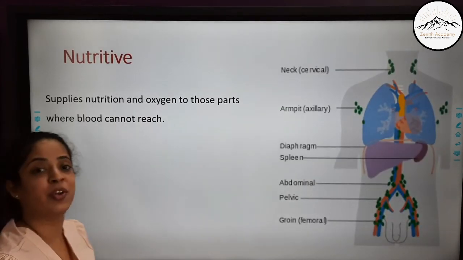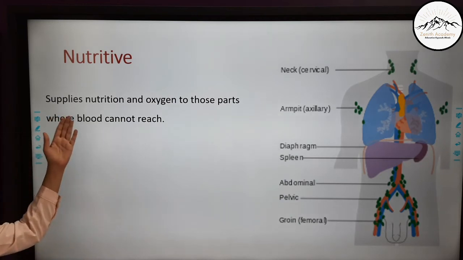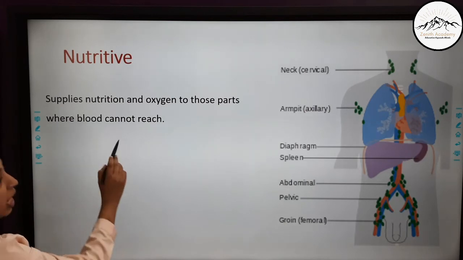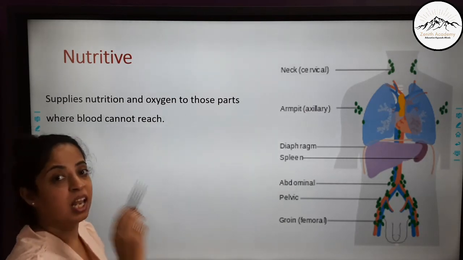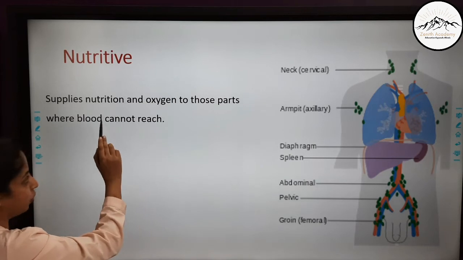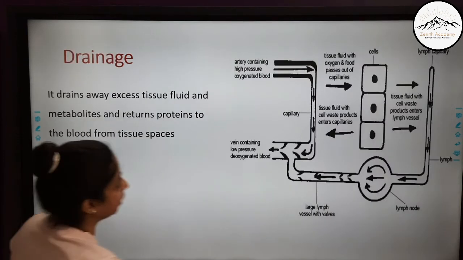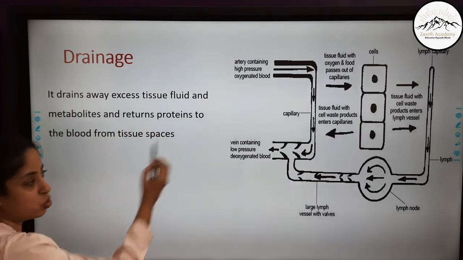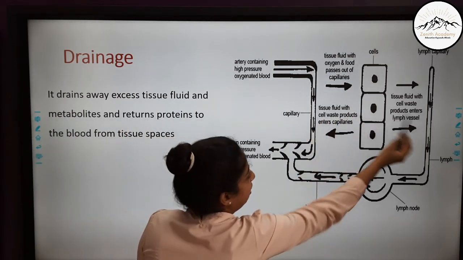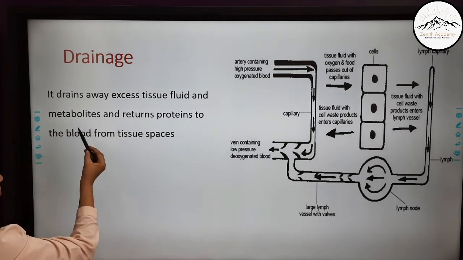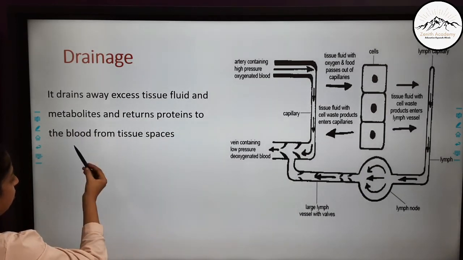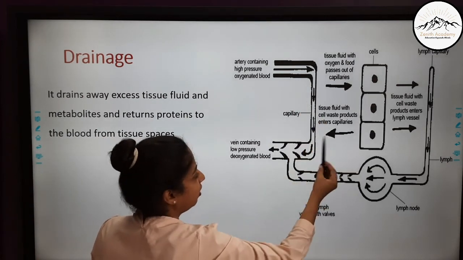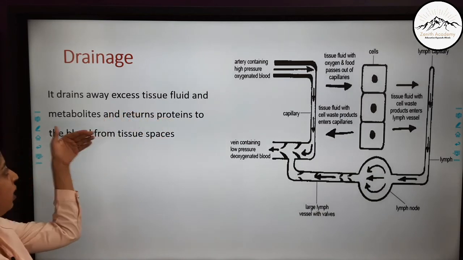The first function is the nutritive function. It supplies nutrition and oxygen to those parts where blood cannot reach. So lymph reaches those parts and provides nutrition and oxygen. The second is the drainage function. It drains away excess tissue fluid, and metabolites, and returns proteins into the blood from the tissue spaces. So proteins are returned, and it drains away the excess tissue fluid and metabolites.